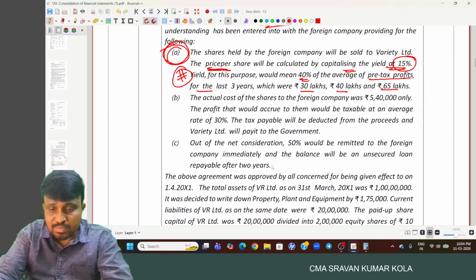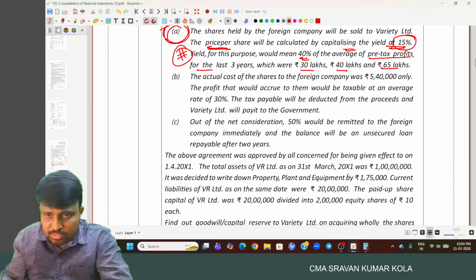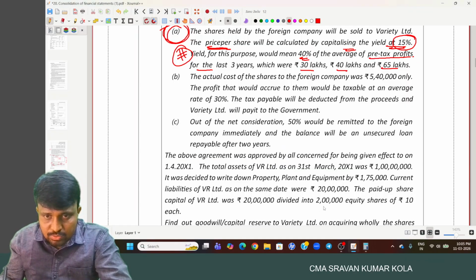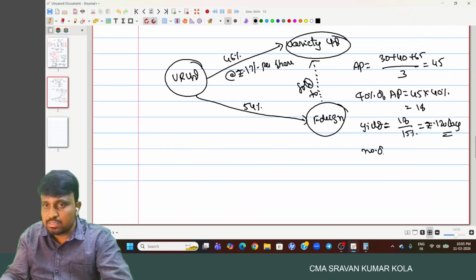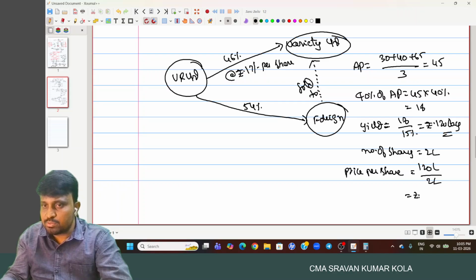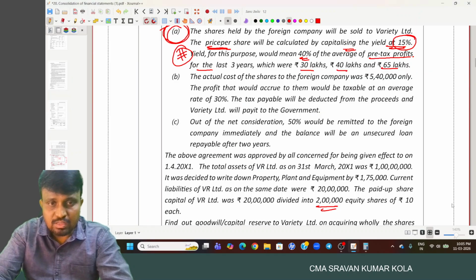And how many shares does VR Limited have? The number of shares is 2 lakh. Then price per share is 120 lakhs by 2 lakhs, nothing but 60 rupee per share. That is the price at which they purchased. 60 rupee per share.